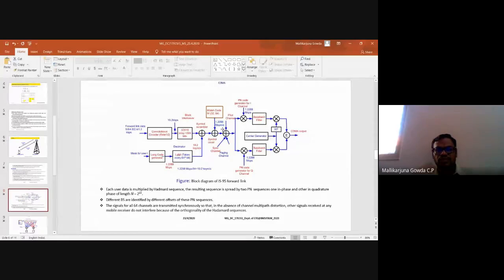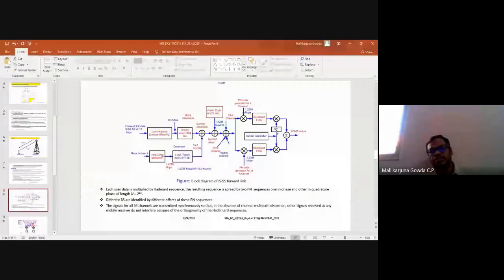After Walsh coding, it will be split into 2 channels, the in-phase channel and the quadrature channel. Here we use the pseudo-noise code for this in-phase channel and quadrature-phase channel, with what rate? With 1.2288 megachips per second. Then the output of that is given to the baseband filter. Then I use the IQ mixer.